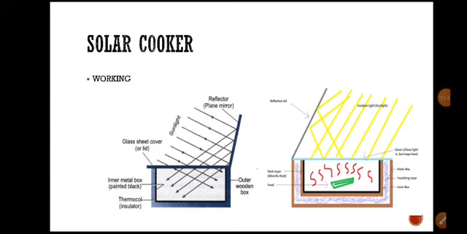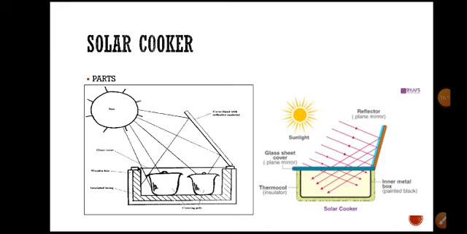Commercially, some of the temples and gurudwaras are using solar cookers or solar energy to prepare food for the pilgrims and coming devotees, right? So I hope you understand the working and parts of the solar cooker, right?